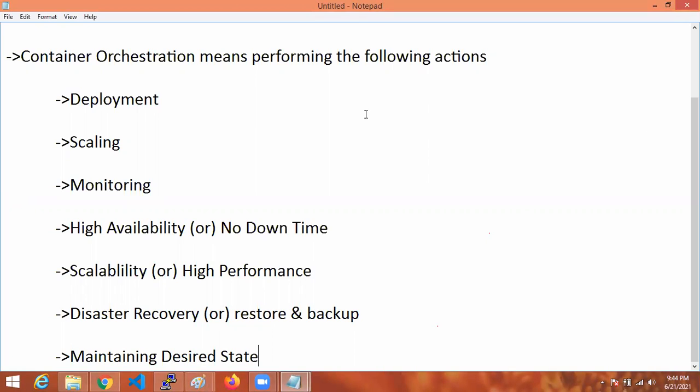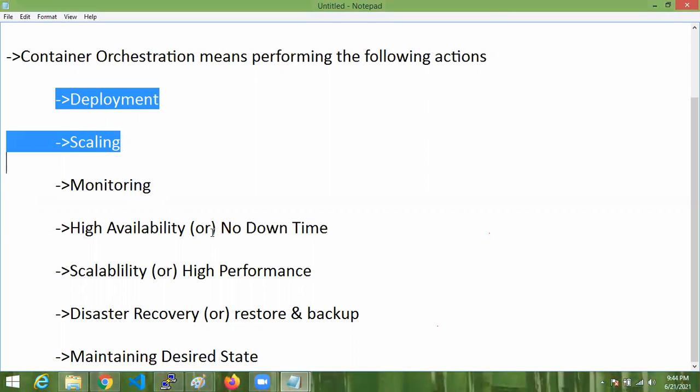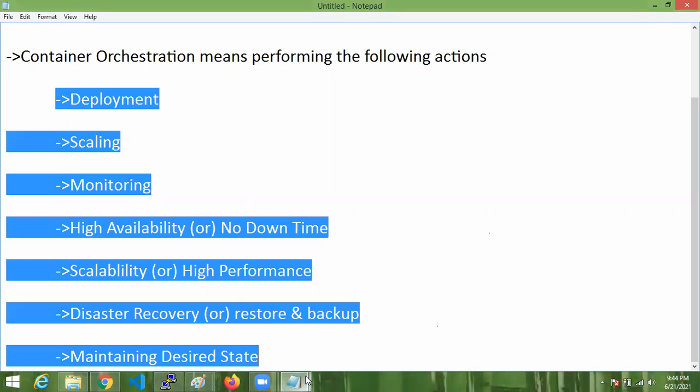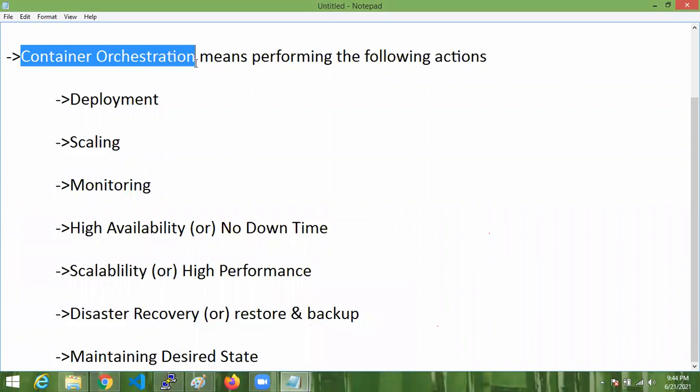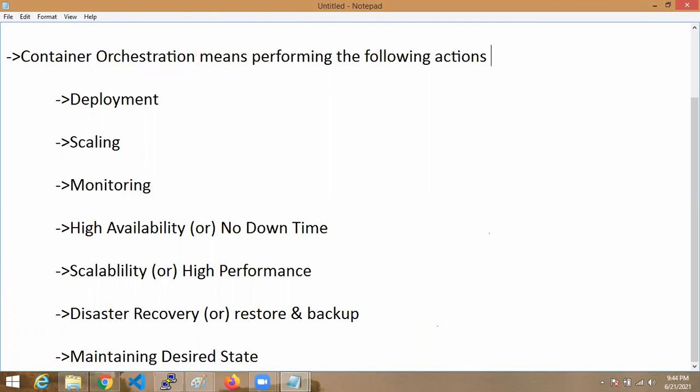The actions I am showing here, performing these types of actions on the containers, is known as container orchestration. Container orchestration means performing the following actions on the containers. Where are we going to perform the actions?